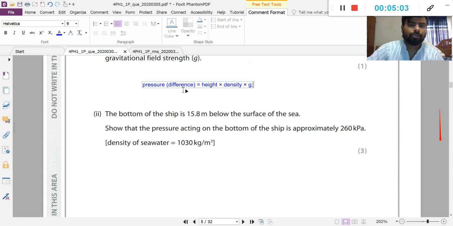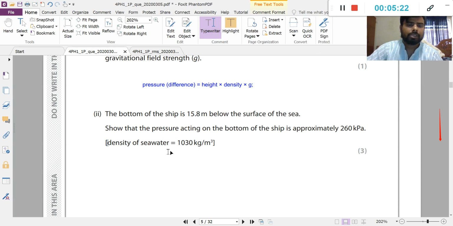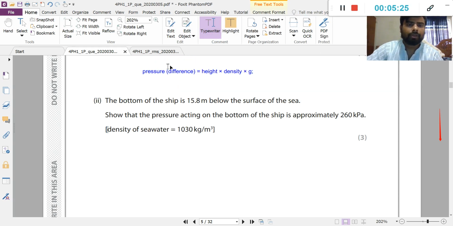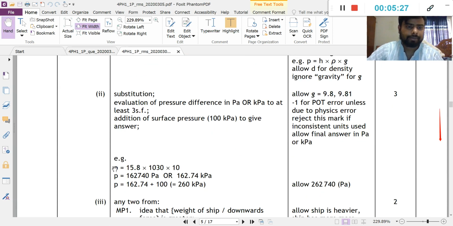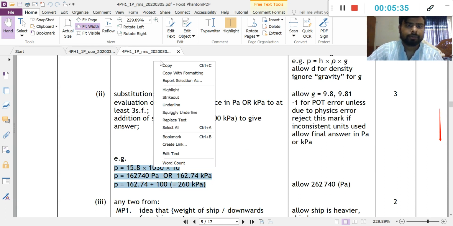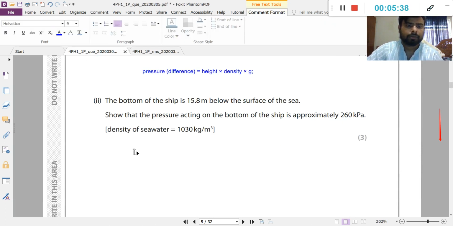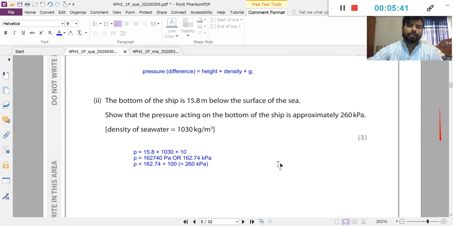So using this formula, the height is 15.8 meter below the surface of the sea, and the density is given here. So the answer will be like this. Clear?